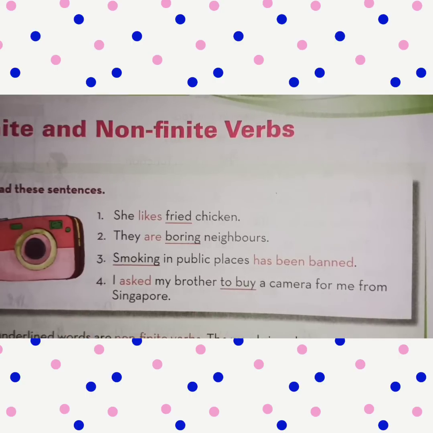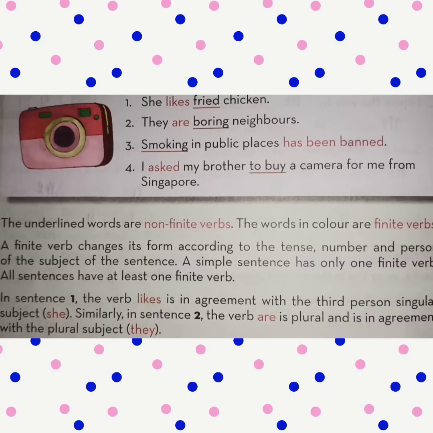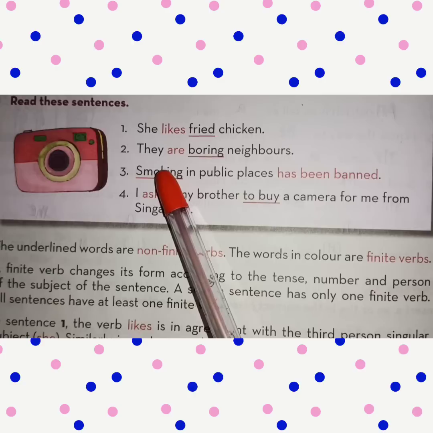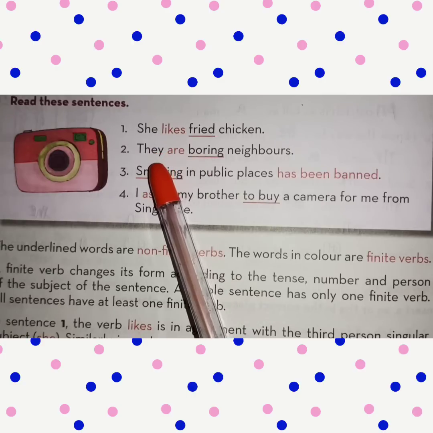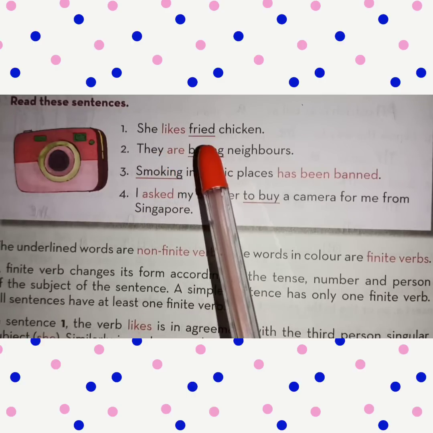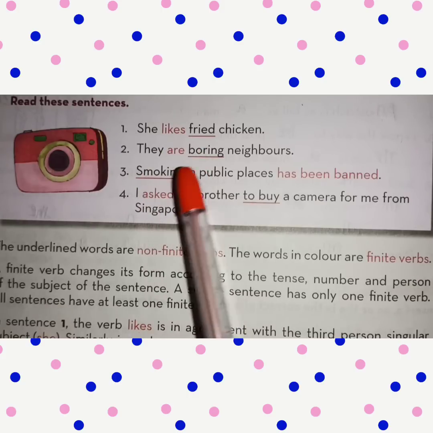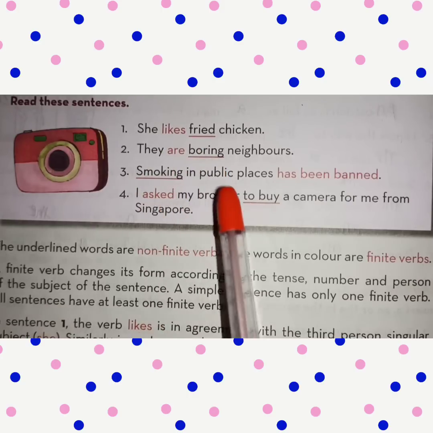Okay. Students, you see the underlined words are non-finite verbs in these sentences. In the first sentence the underlined word is fried, in the second boring, then smoking, and to buy.